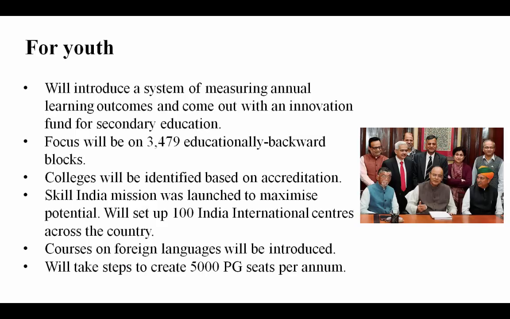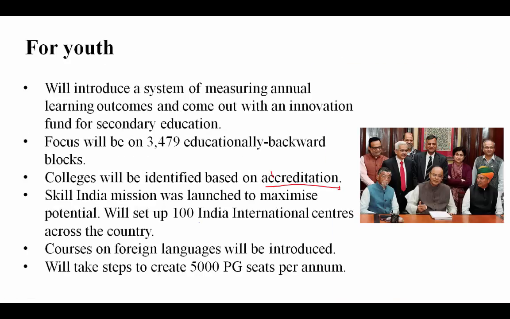Now, let's see what they have for the youth. They will introduce a system for measuring annual learning outcomes and come out with an innovation in secondary education. Focus will be on 347 educationally backward blocks, and colleges will be identified based on accreditation. The Skill India Mission was launched to maximize potential. They will set up 100 India International Centres across the country, courses on foreign languages will be introduced, and steps will be taken to create 5,000 PG seats per annum.